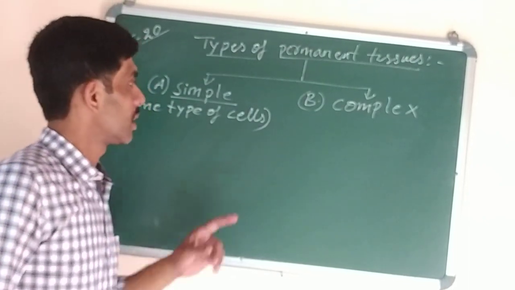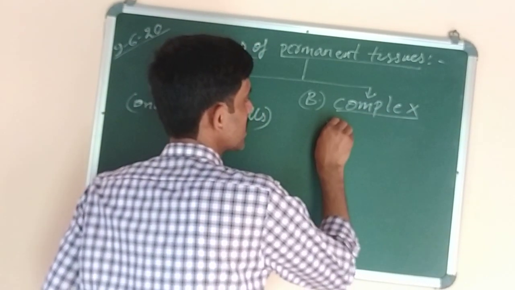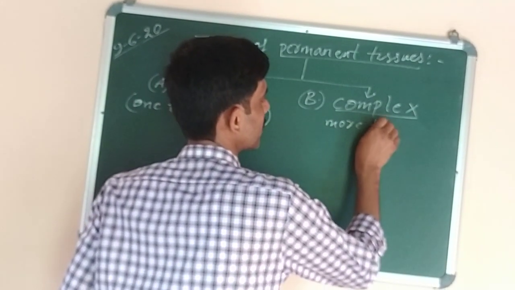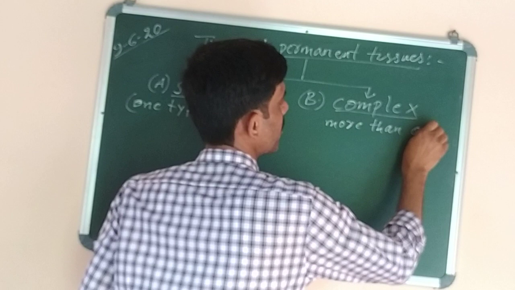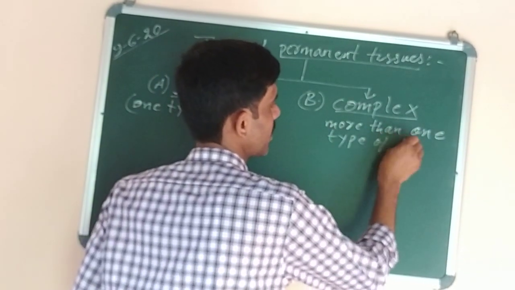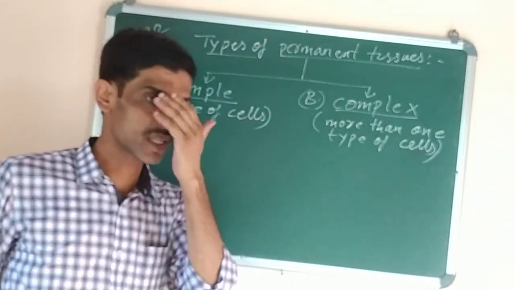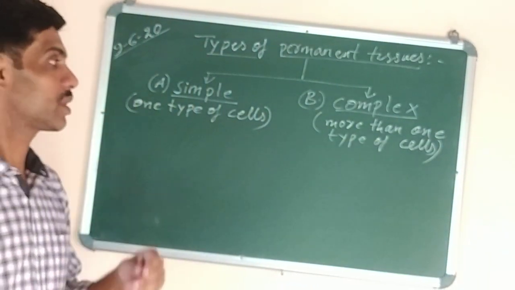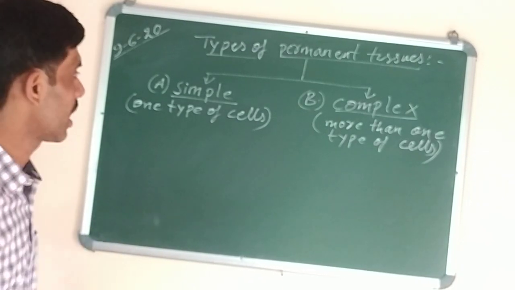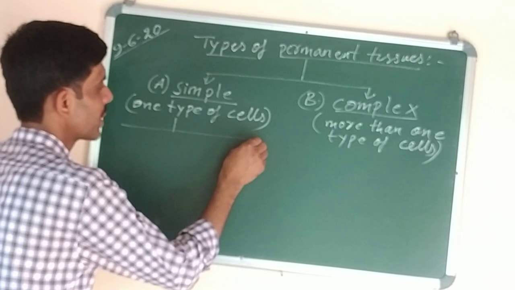Whereas a permanent tissue which is made up of more than one type of cells is called complex tissue. If it is made up of more than one type of cells, such a permanent tissue is called complex tissue, whereas if it is made up of only one type of cell, it is called simple tissue.